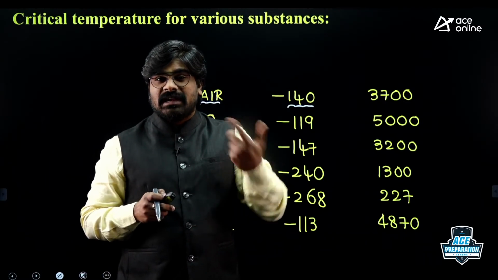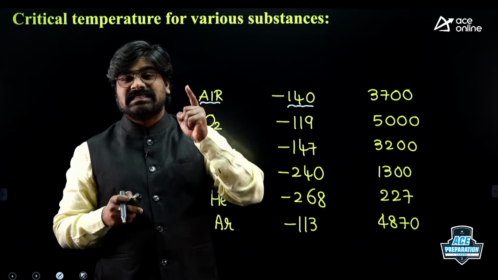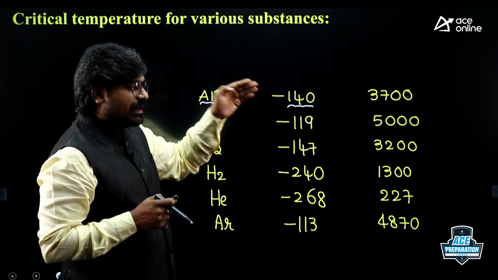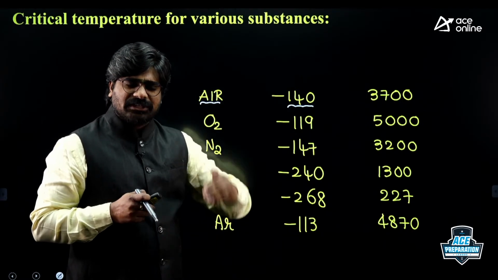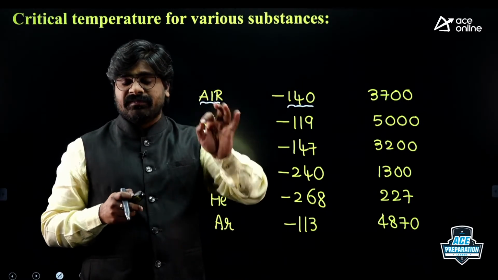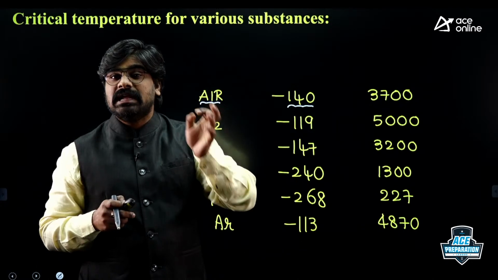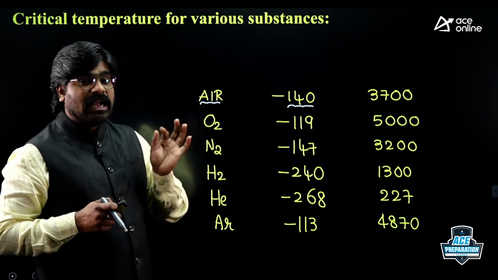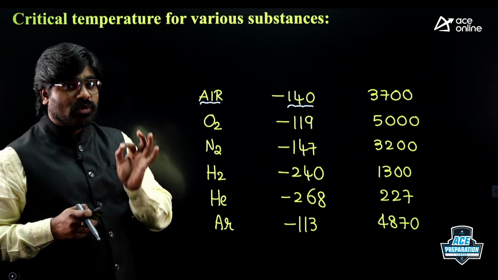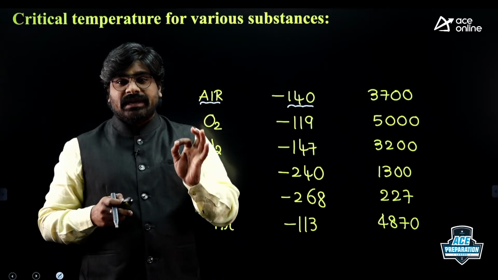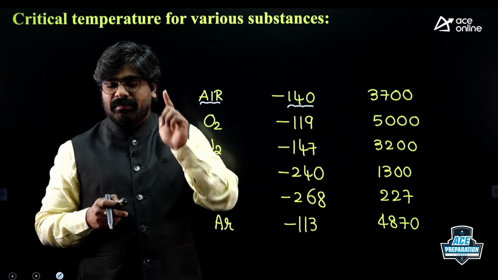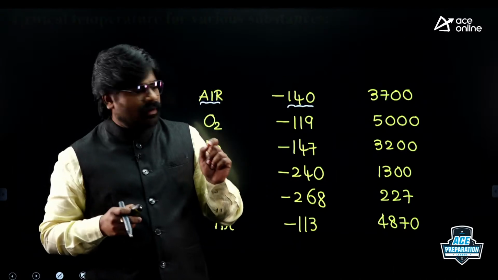If the temperature is greater than critical temperature, it is gas. Why? Because the critical temperature is minus 140, which is extremely low, but the actual temperature of air in the atmosphere is 25 degrees centigrade, which is greater than the critical temperature. It is gas. So air is gas under atmospheric conditions. I am talking about atmospheric conditions. Why atmospheric conditions? Please remember, right now I said atmospheric air.